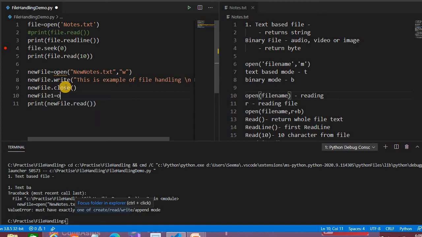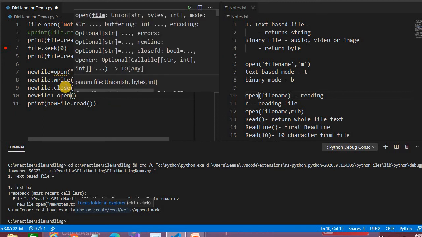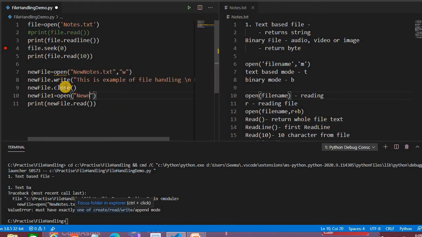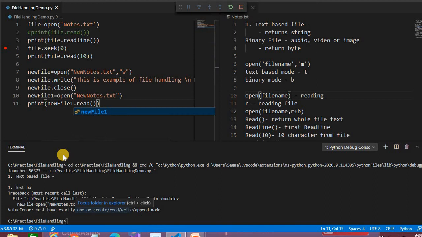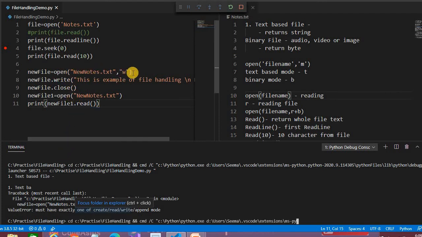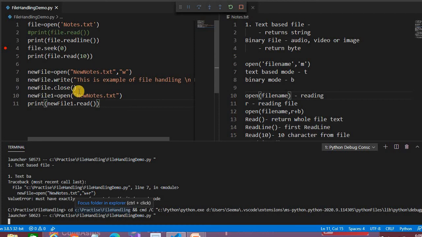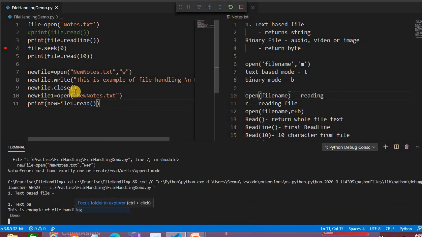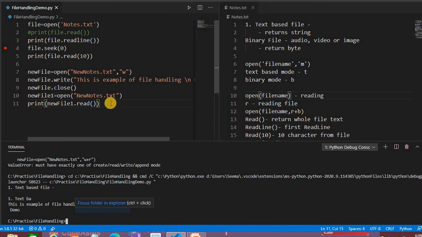file 1 open notes.txt. Simple. Now it will run it directly. So while writing the new file, you must close this file. If you are aware of the with keyword, Python provides one with keyword that handles this. We don't have to close this.